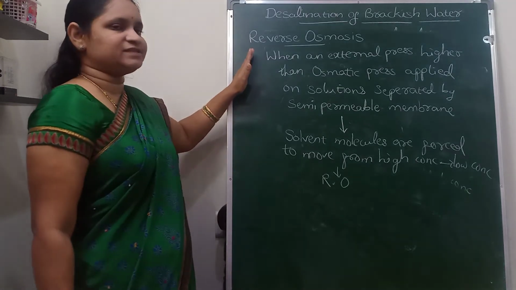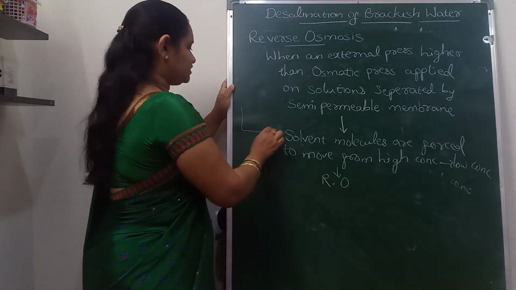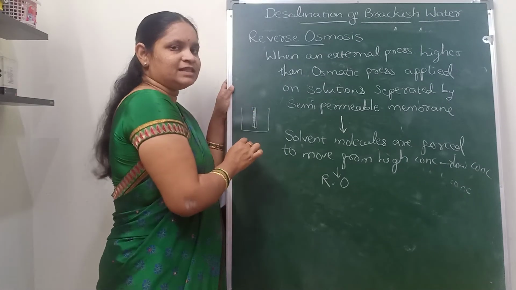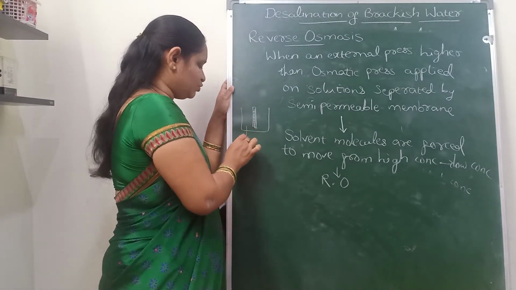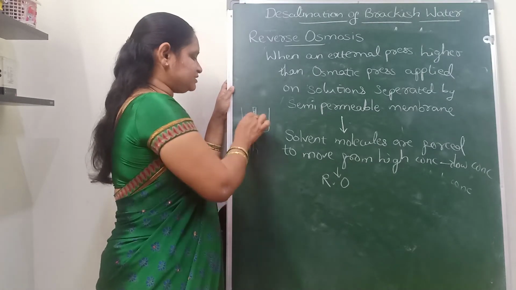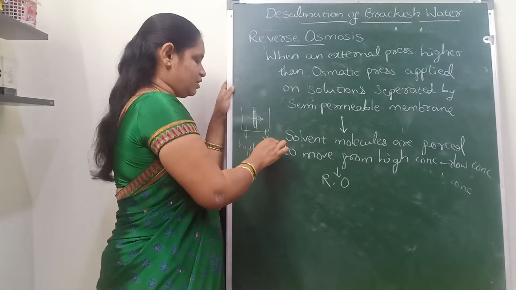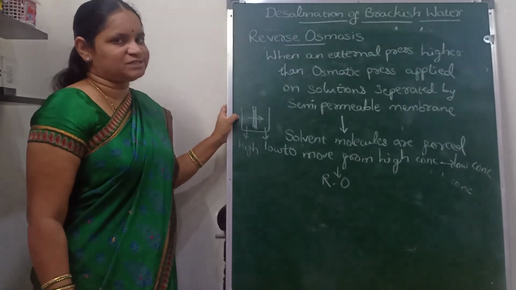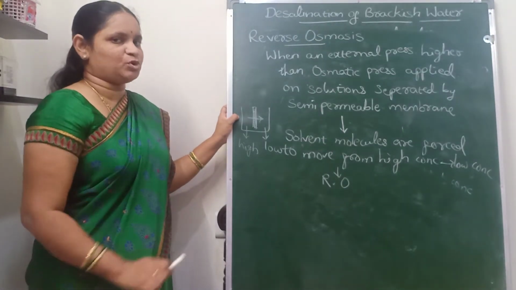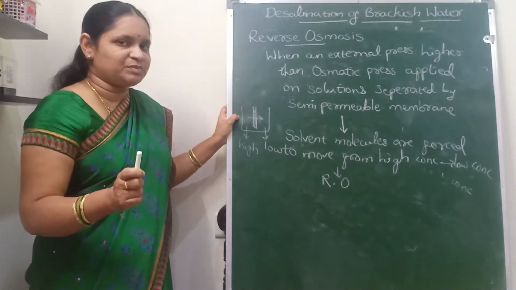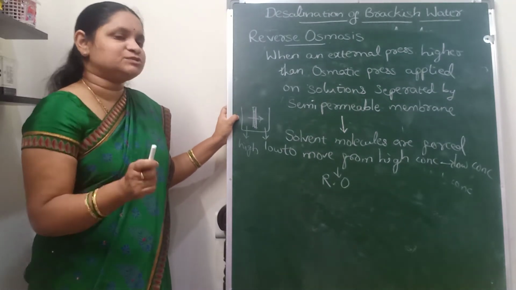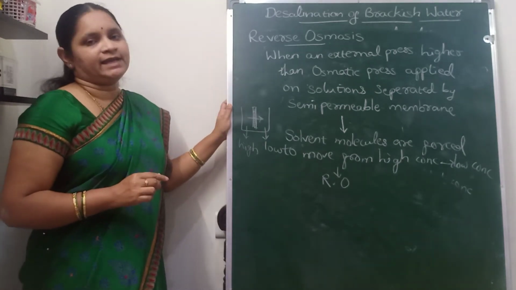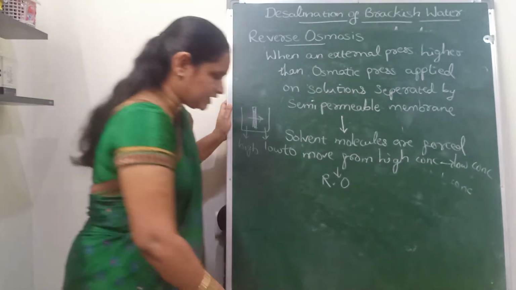So reverse osmosis is when two different solutions are separated by a semi-permeable membrane and the solvent molecules move from high concentration towards low concentration. Because this is the reverse of the osmosis process and it is an unnatural process, we have to give an external pressure a little higher than the osmotic pressure, and this is known as the reverse osmosis technique.